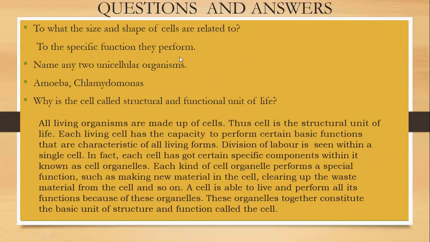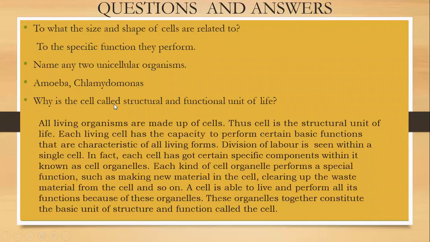So, what did we learn in this topic? What are the size and shape of cells related to? Answer: to the specific function they perform. Name any two unicellular organisms. Amoeba, Chlamydomonas. What are unicellular organisms? Organisms made up of a single cell. Multicellular organisms are organisms made up of many cells.